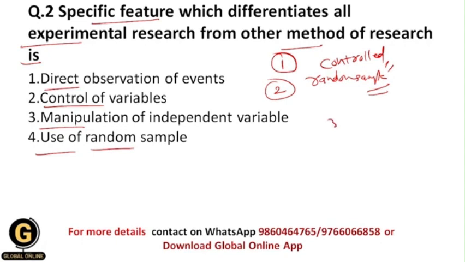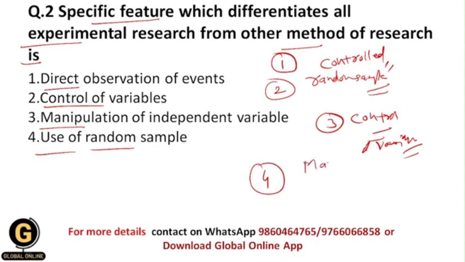Okay, now next is control of variables. So we have proper, or you can say complete, control over the variables in the study. Basically we control all the other variables in the experimental research apart from the variable which is under study. Okay, and the fourth one is manipulation of the independent variable.